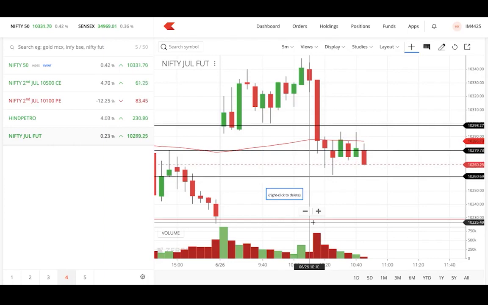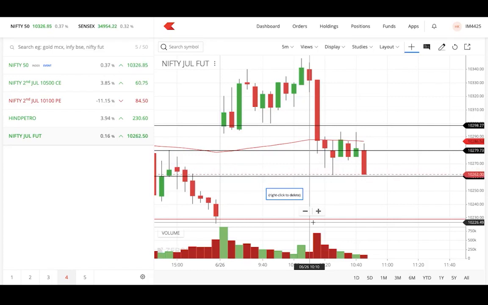Okay, yes, so we are getting some good move there, so probably it may go to our first target. Let's see. As I told, 10,260 is my first target. Yes, that's a pretty good move we are seeing there. Can see a good move on the side of the sellers.